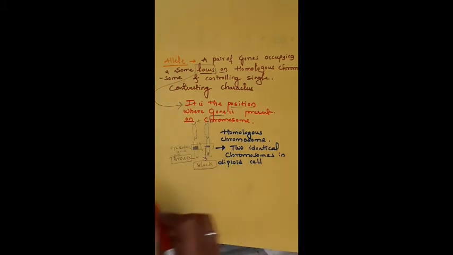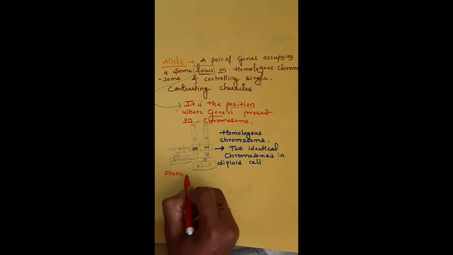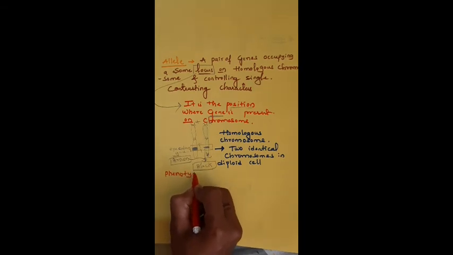Next one, after homologous chromosome, phenotype. Next terminology, that is phenotype.